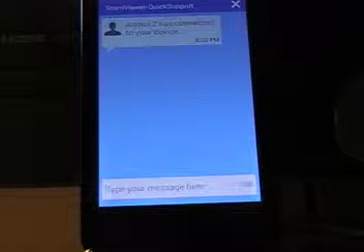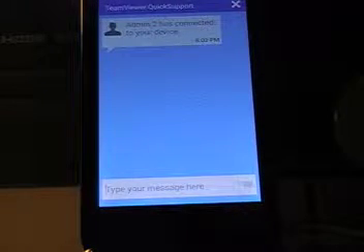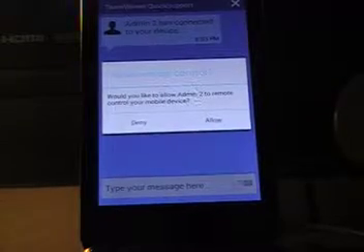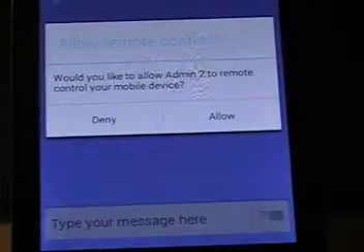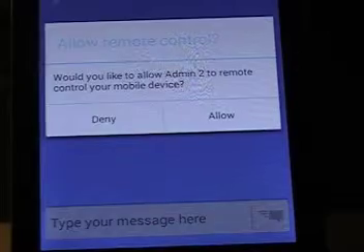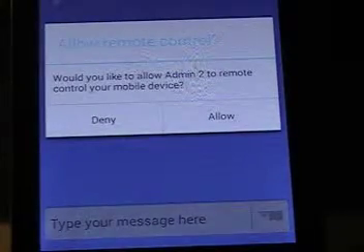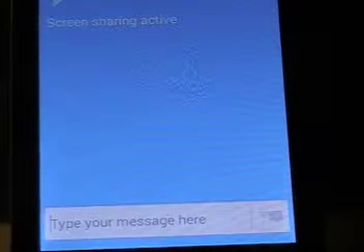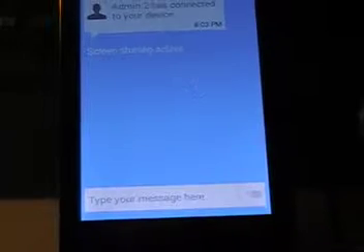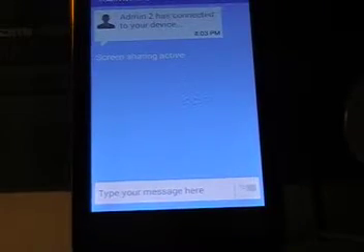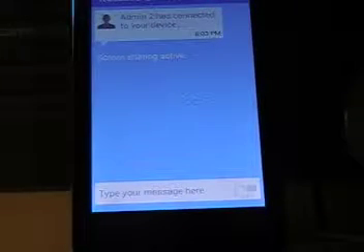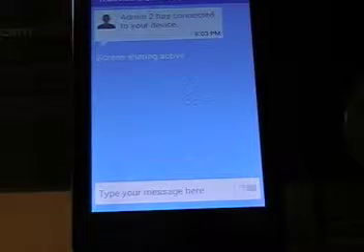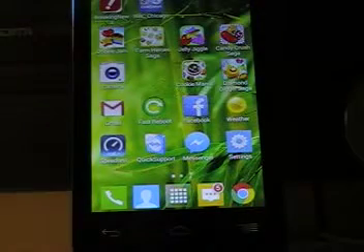So the person on the other end is going to ask for remote control, which means he'll be able to actually see your screen, and then you get this message, allow remote control, and then you click allow, and now they can not only see your screen, but they can actually manipulate it, just like as if they were holding your phone. So what I'm going to do is I'm going to go to the home screen without